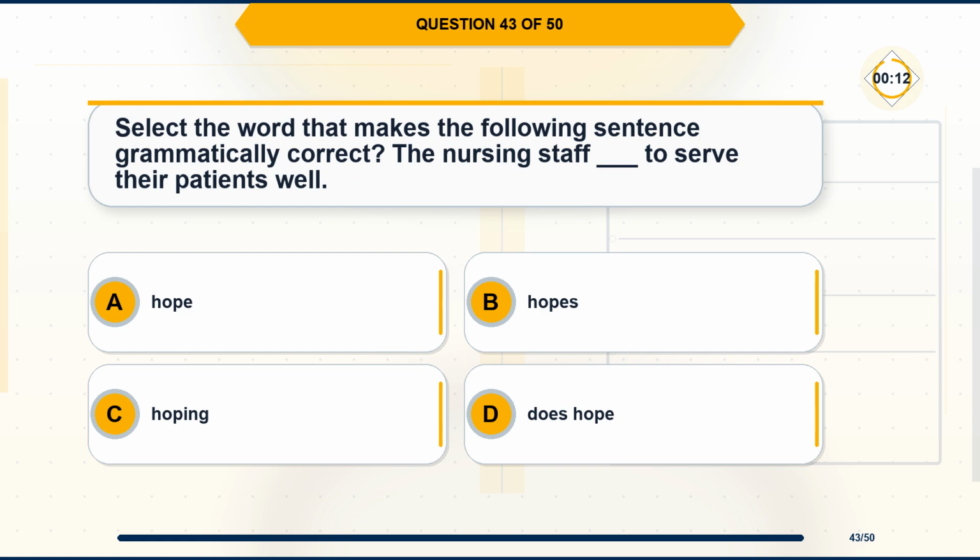Question 43. Select the word that makes the following sentence grammatically correct. The nursing staff blank to serve their patients well. Option A, hope. Option B, hopes. Option C, hoping. Option D, does hope.